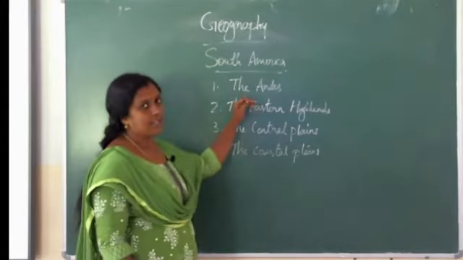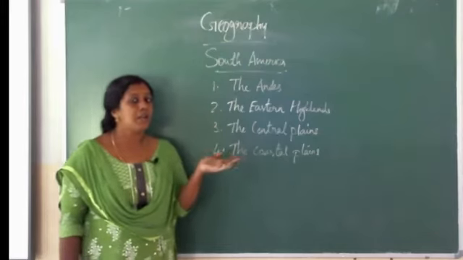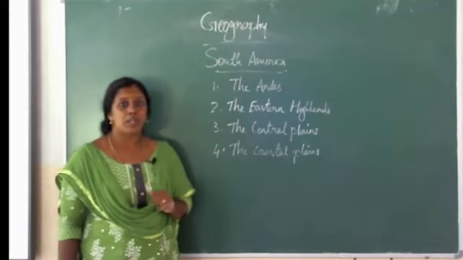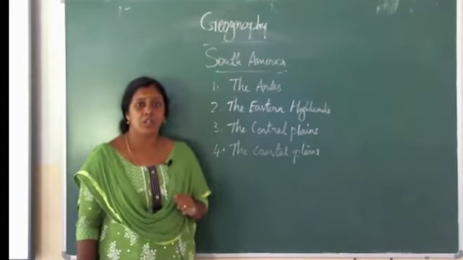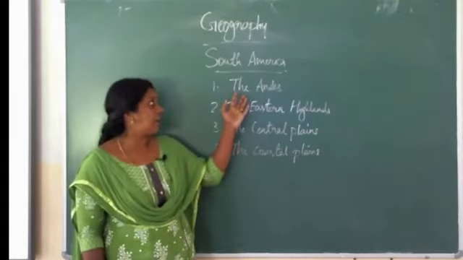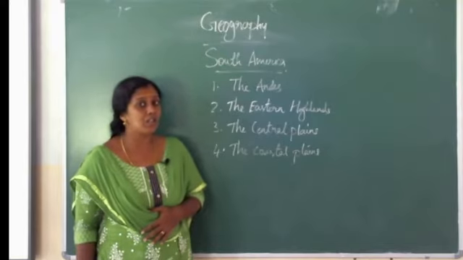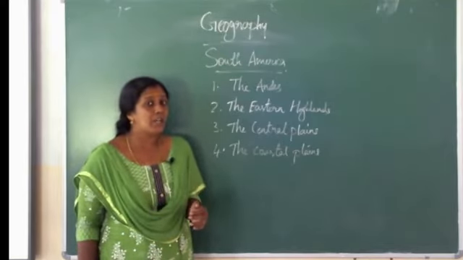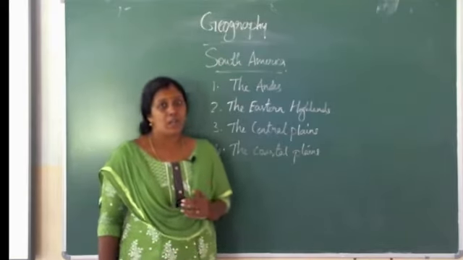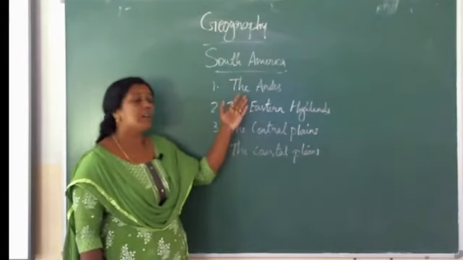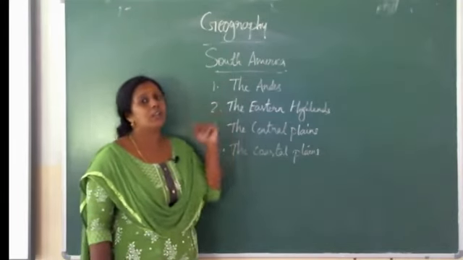The Andes is a parallel mountain range, and which is the highest peak in the Andes mountain range? Mount Aconcagua. Mount Aconcagua is the highest peak in the Andes.